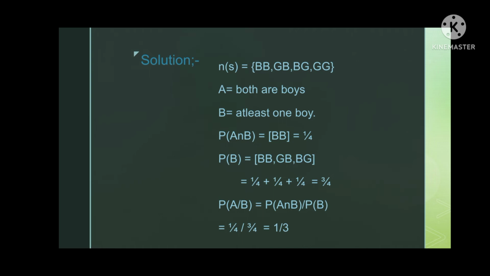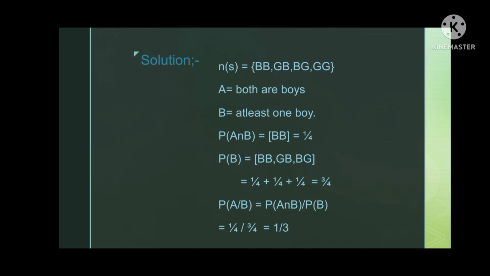And A is both are boys, which is the favorable event and whose probability we have to find. And B, which is the condition or the event that has already occurred, is at least one boy. With this information we can find the probability of A intersect B, which would be both are boys, because we already have the given condition that one is a boy. In addition to this, we need to find the probability that the other one is also a boy. There is only one element in the sample space that can satisfy our requirement. Therefore the probability of it is 1 by 4.